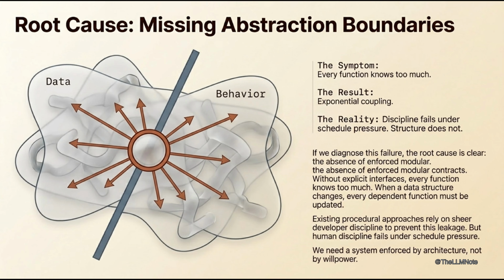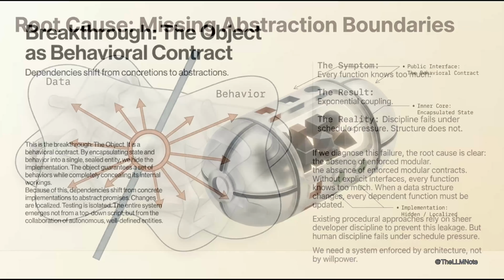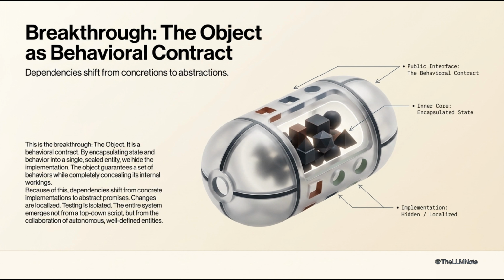Existing approaches rely on discipline, not structure, to prevent leakage. Discipline fails under schedule pressure. This raises a critical question. Breakthrough: the object as behavioral contract. Headline: Encapsulates state and behavior into a single entity with a defined interface.